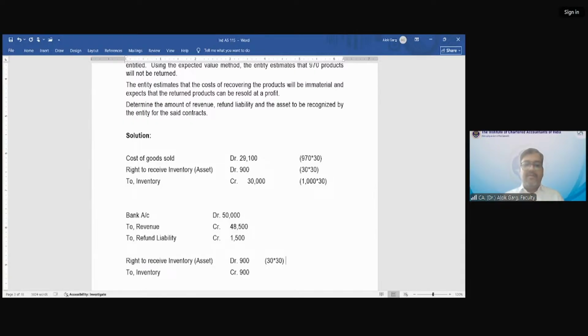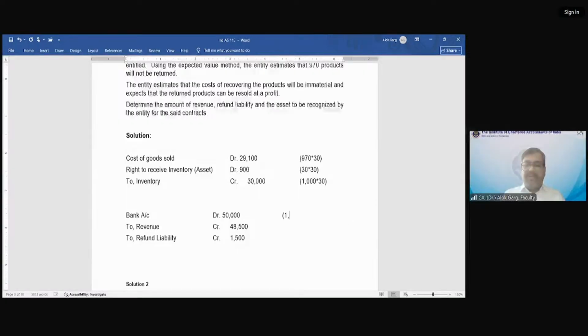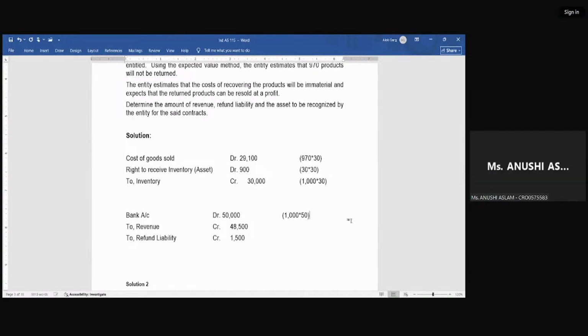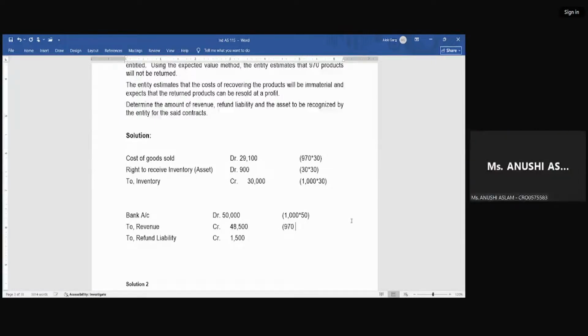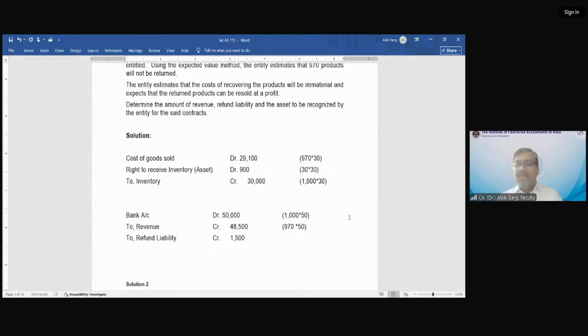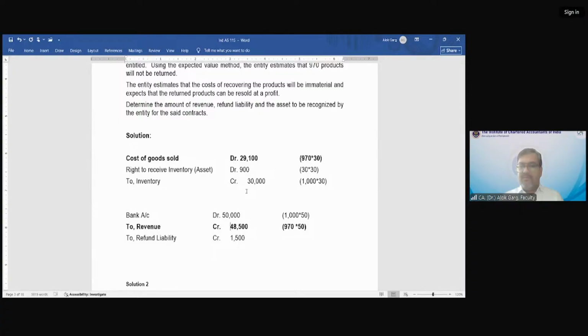What is my second entry? My second entry is bank account debit. Now I'll recognize the revenue. So bank account debit 50,000, and this 50,000 is 1,000 multiplied by 50. And revenue I've recognized with what amount? 970 multiplied by 50. So can you see? I have recognized the revenue in the P&L for 970 products, and I have recognized the cost in the P&L for 970 products. सही है? Yes. Is it clear?